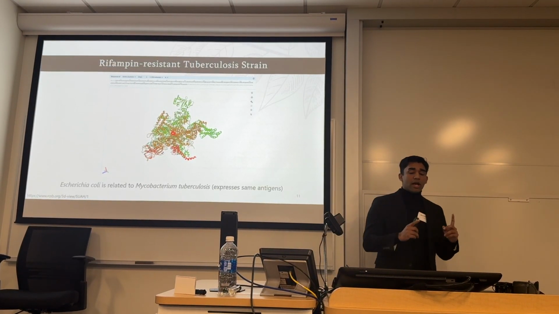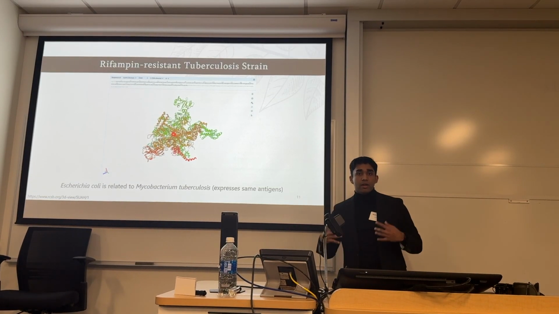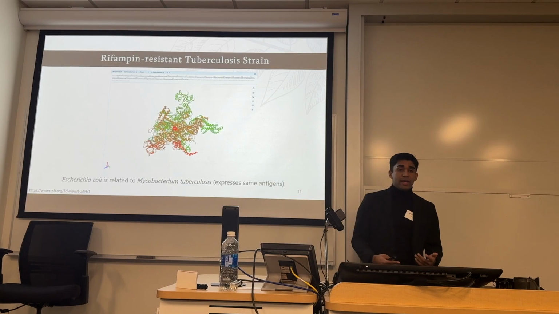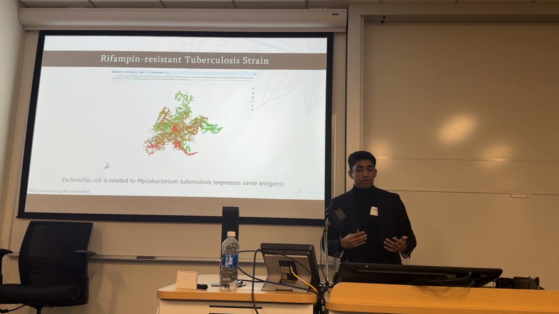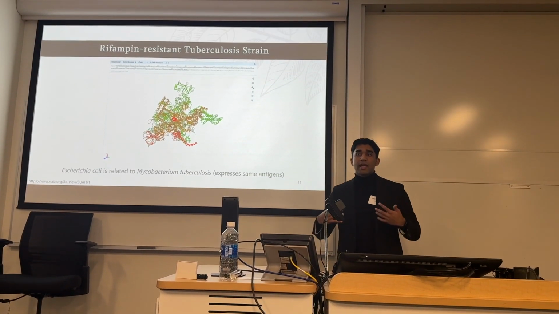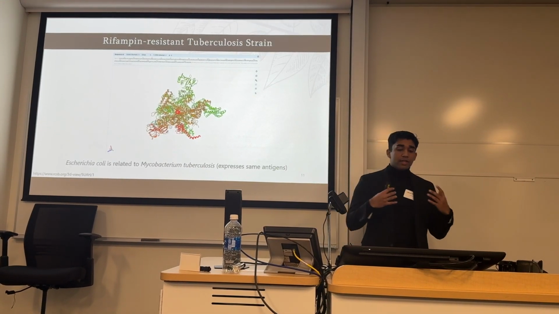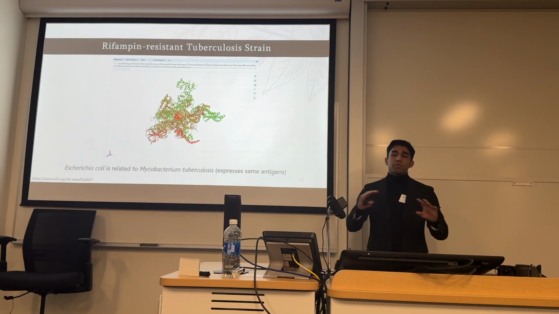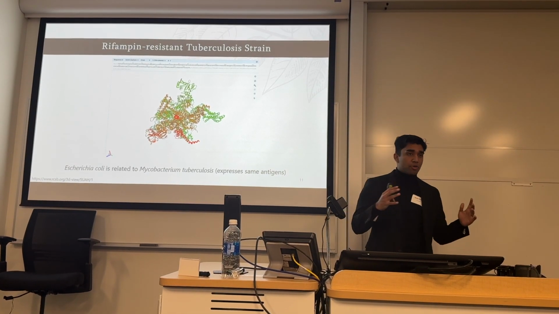But we used E. coli for two particular reasons. Number one, it's simply easier to manipulate. And number two, in a more biological sort of research, when you go into lab testing, it's definitely a safer alternative than testing with Mycobacterium tuberculosis. Remember, they express the same antigens, so it makes it an apt replacement.